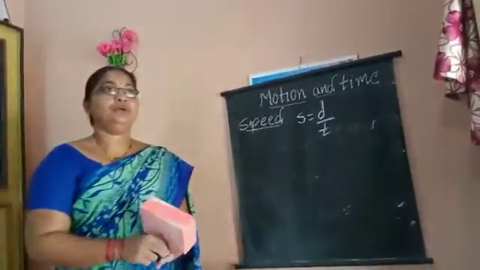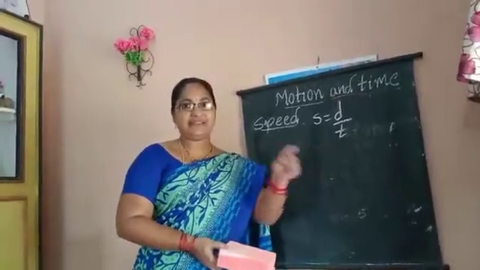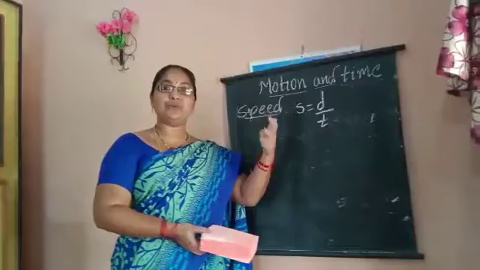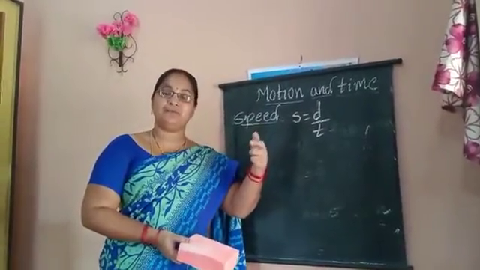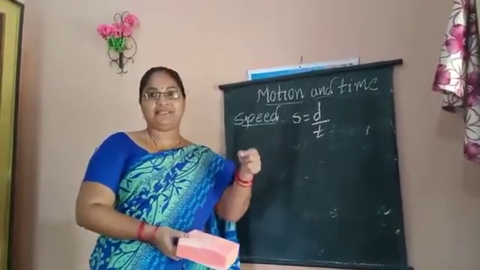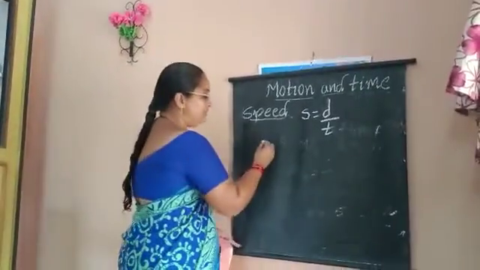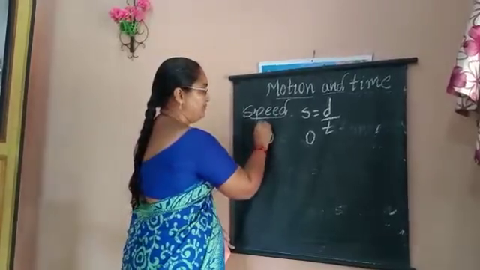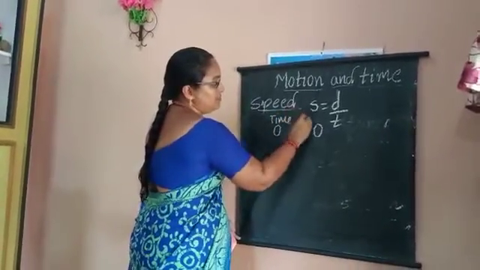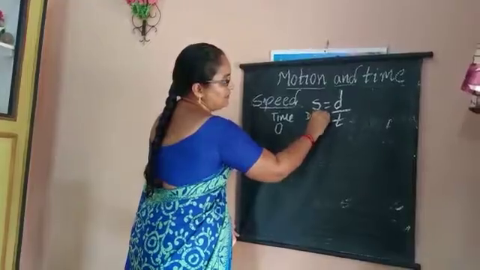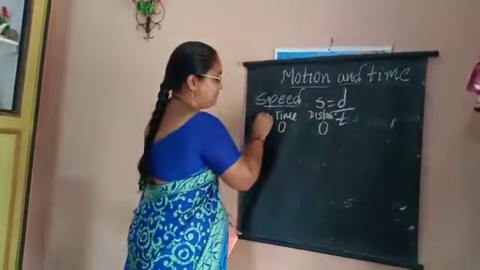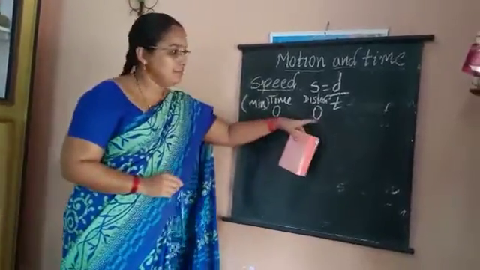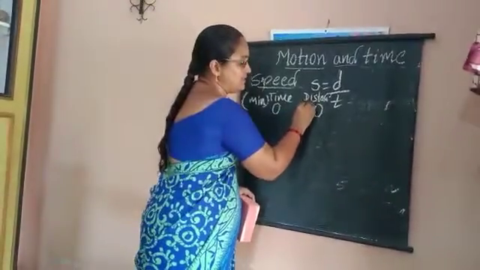Now, a driver is driving the school van and one person is noting the distance traveled by that vehicle for every 10 minutes. For example, for 0 minutes, distance traveled is 0. Time in minutes, distance in kilometers. For 0 minutes of time, distance traveled is 0 kilometers.